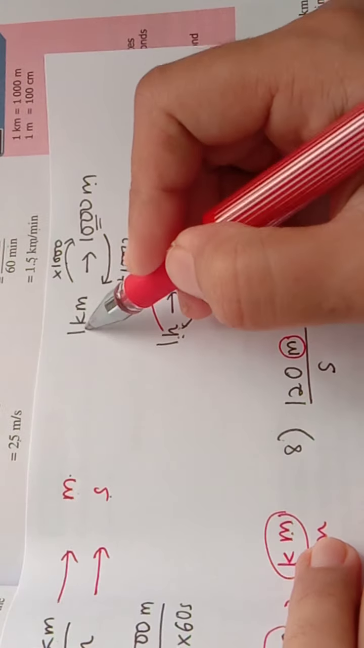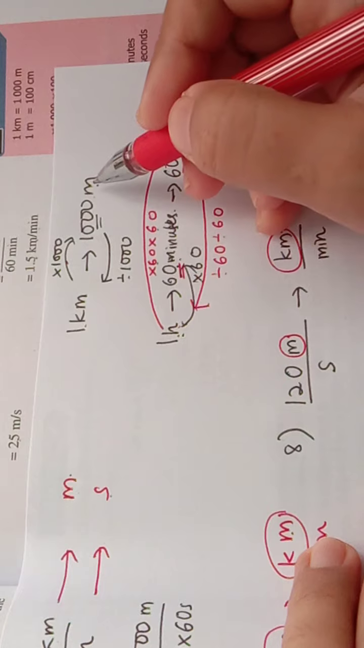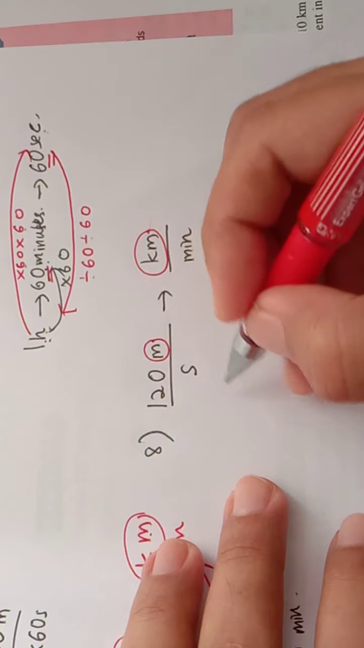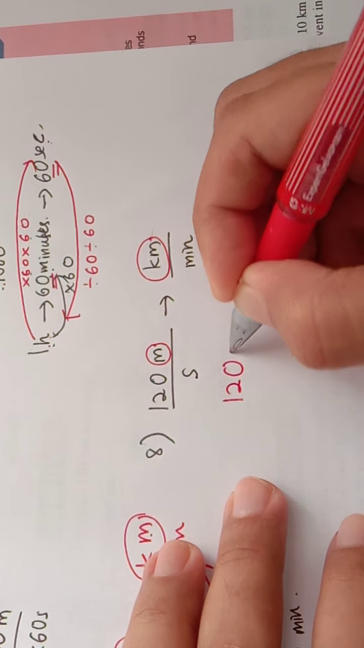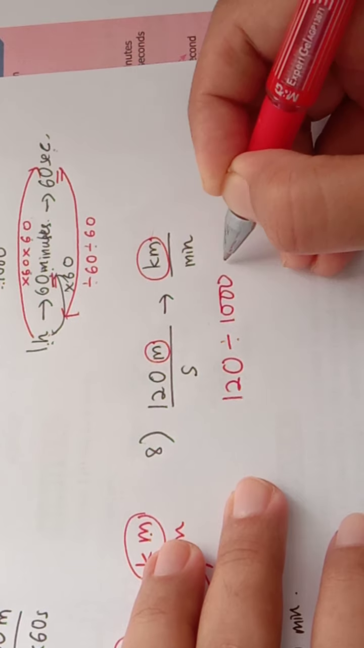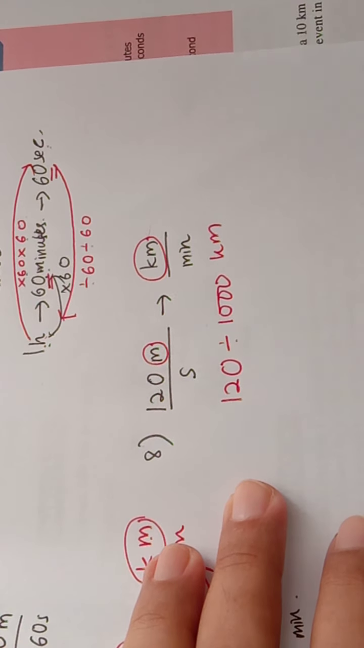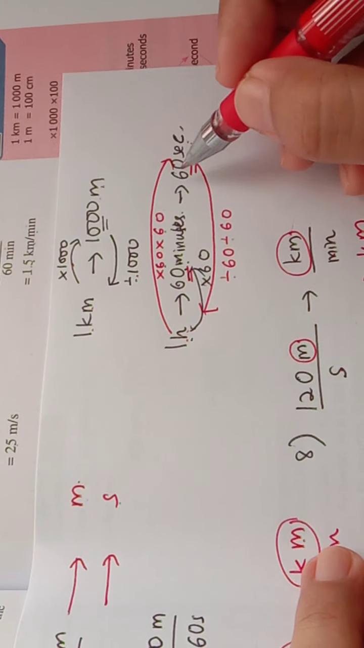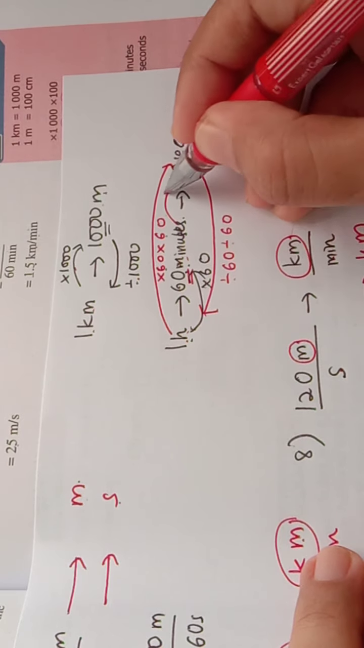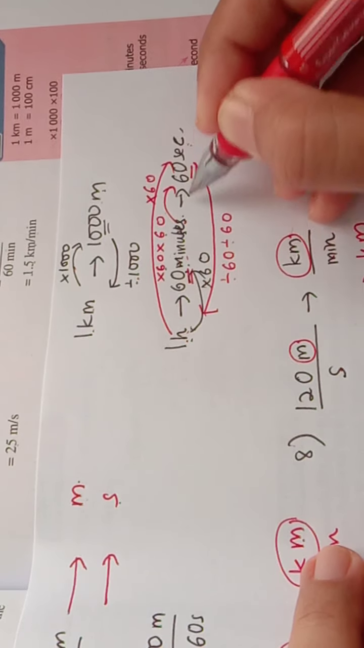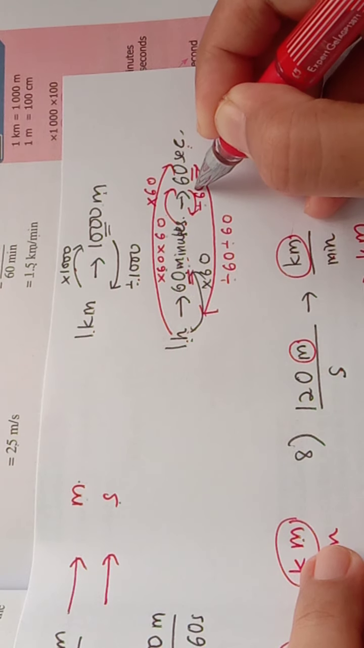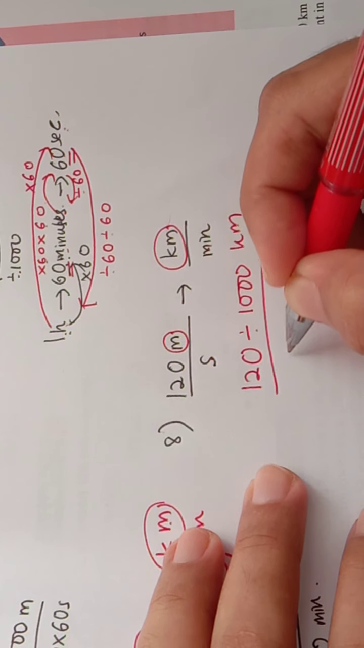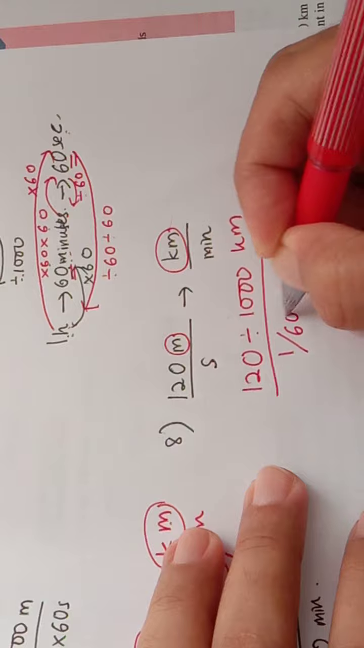Kilometer to meter, multiply by 1000. Meter to kilometer, divide by 1000. So for this solution, 120 must be divided by 1000 to get the unit kilometer. Divided by second. Second to change to minute: minute to second, we multiply by 60. Second to minute, we divide by 60. So we divide by 60, that means 1 divided by 60 minute.